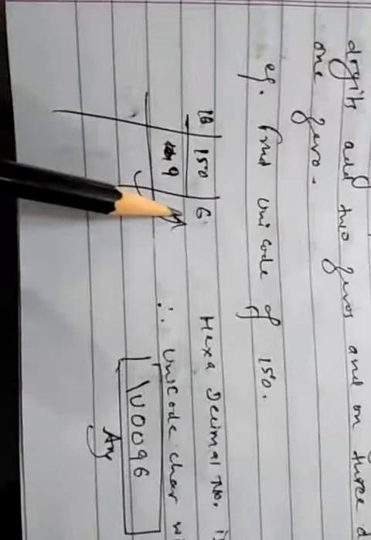Find the Unicode of 150. First find the hexadecimal number of 150. For finding the hexadecimal number, the number will be divided by 16. So 16 divided into 150 goes 9 times and the remainder is 6.